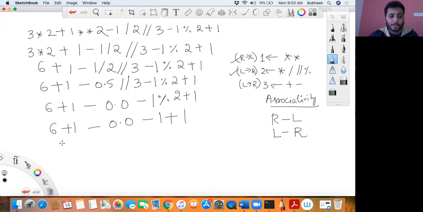So therefore 6 plus 1 is what? 7, minus, I'll keep the rest as it is, plus 1. Okay, then I have 7 minus 0.0, I'll say 7.0. You know, type conversion happens, type coercion basically. Coercion happens, right?